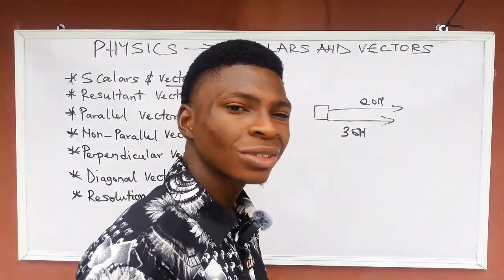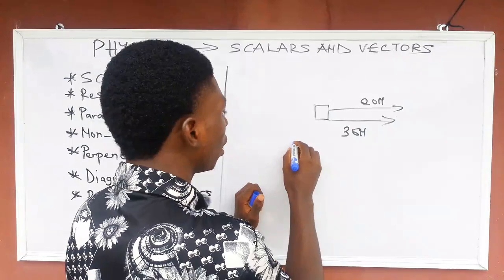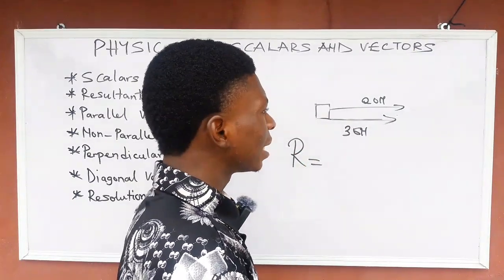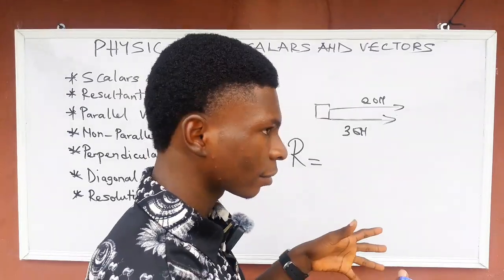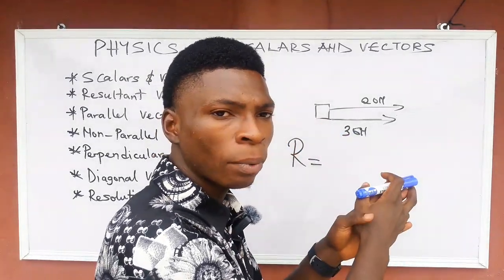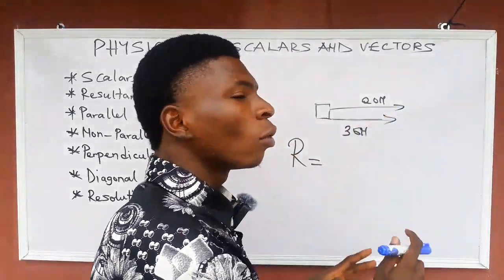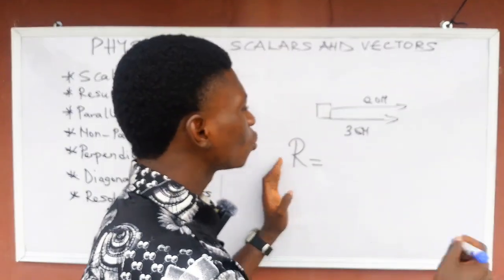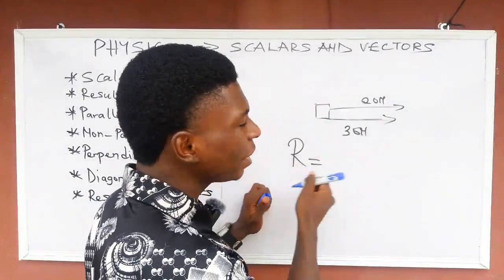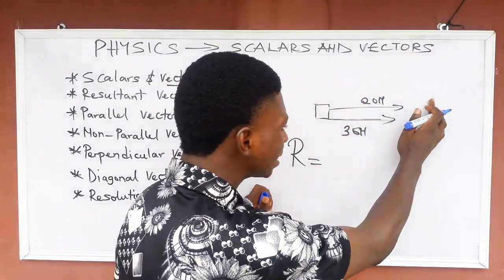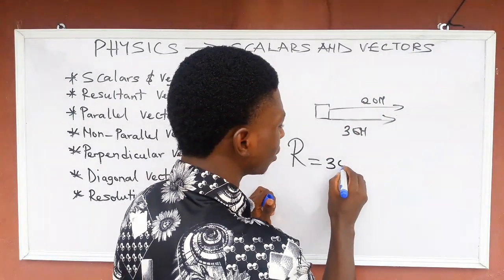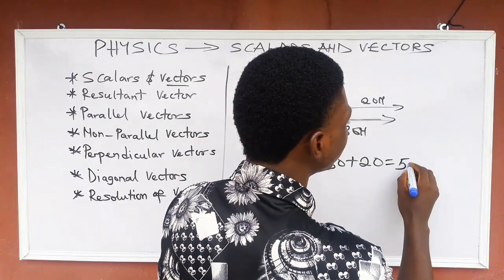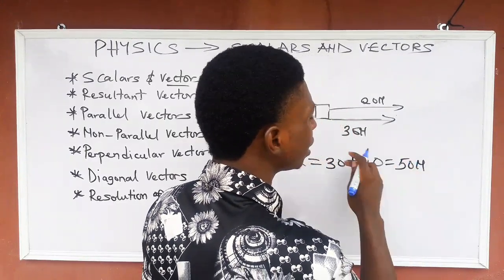If they ask you what is the resultant force here, these two forces are acting at the same point. The resultant means the result. So the resultant will be 30 plus 20, which is equal to 50 Newton eastward.